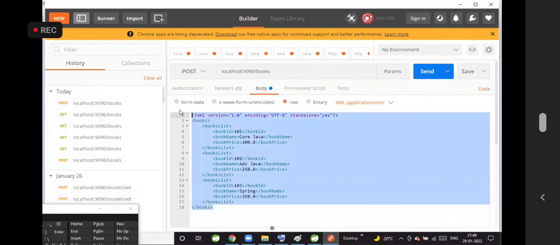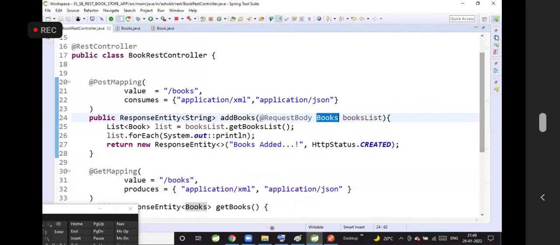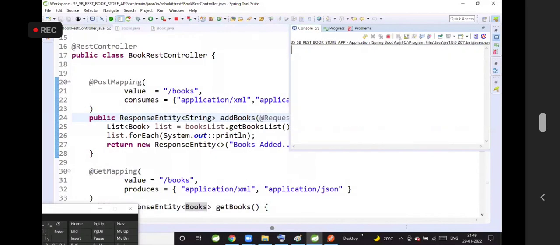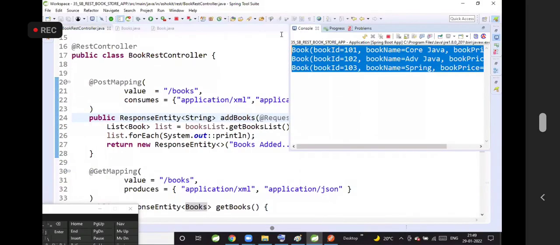This is my input XML for the API. Click on send button. Now see in the console, whatever data we are sending in the XML format, that data is converted to Java object at the API side. Is the programmer writing the logic to convert the XML data to Java object, or is Spring Boot doing that conversion?